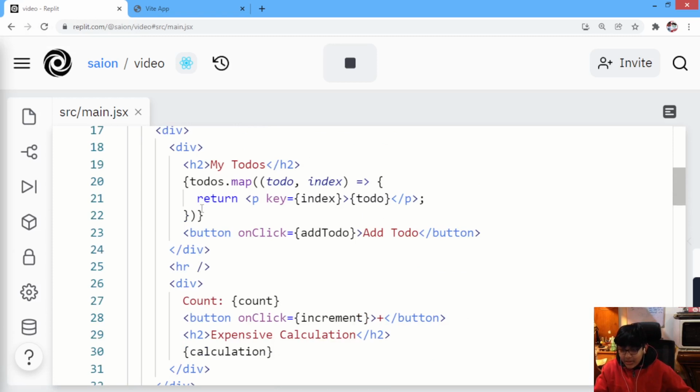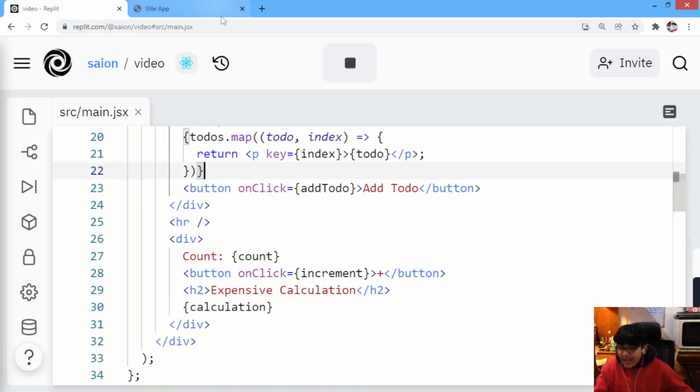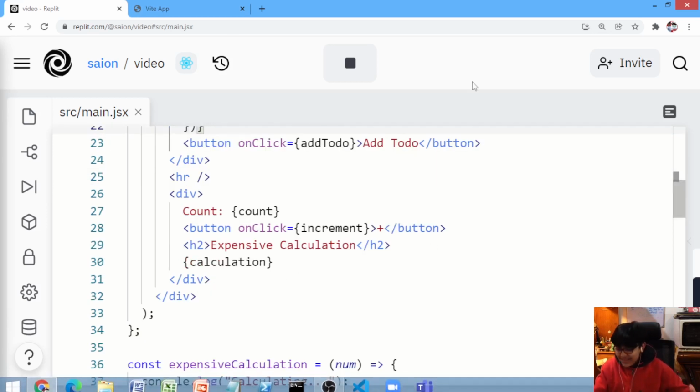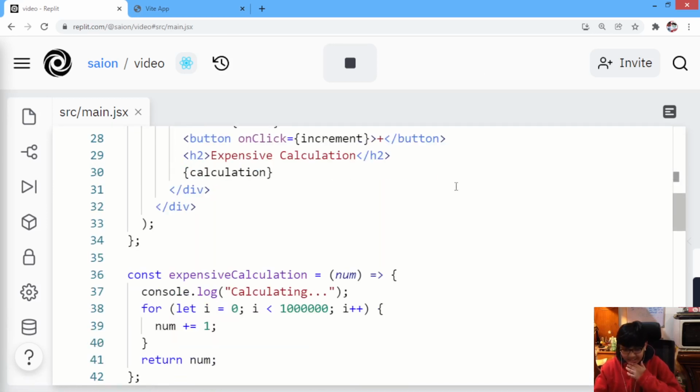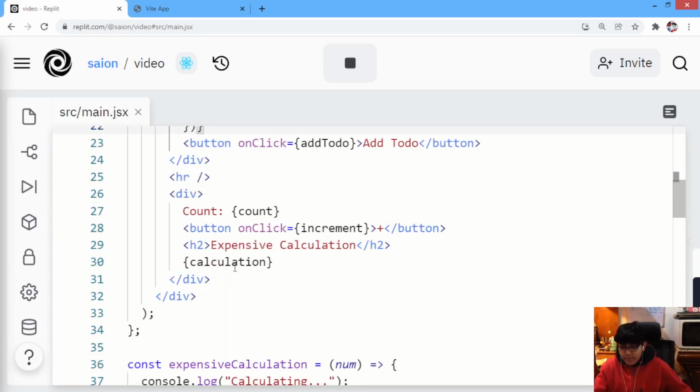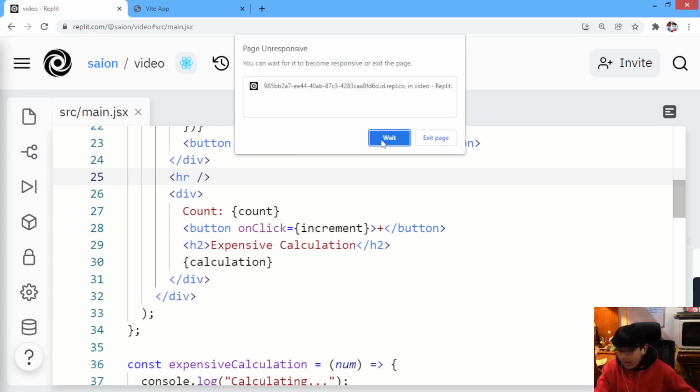Okay, so over here, after adding p tags, we have a button that, whenever it is clicked, a to-do will be added, right? And you can see the effect of this expensive calculation, guys. It has already crashed, about to crash my computer, right? And if this happens again and again unnecessarily, your computer will get harmed, and you don't want to do that with your user or with yourself when you're testing also.